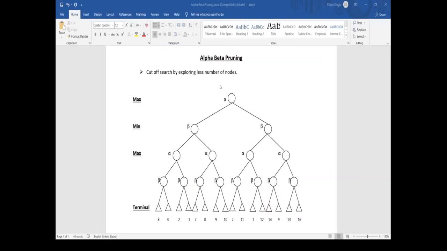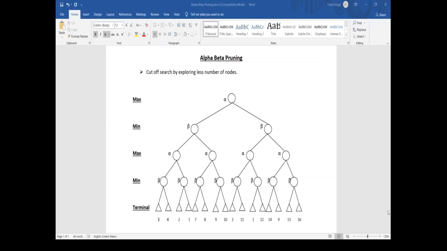So, generally we consider alpha for the max and beta for the min. As it is in game playing, we will do our turn as a max and the opponent, that is the computer, will do its turn as min. So again max and again min, and after that it is terminal. By exploring fewer nodes, our time will be less and definitely our performance will be boosted.